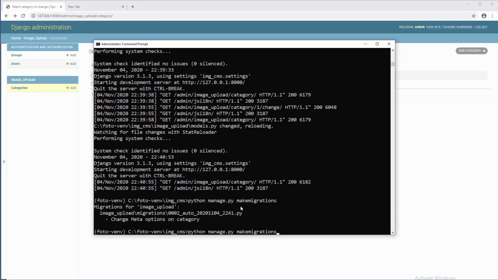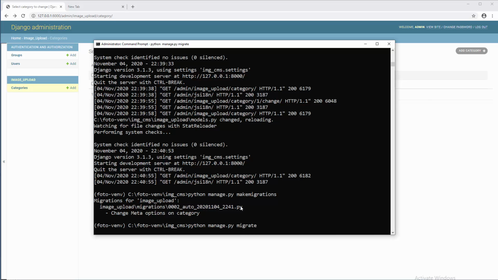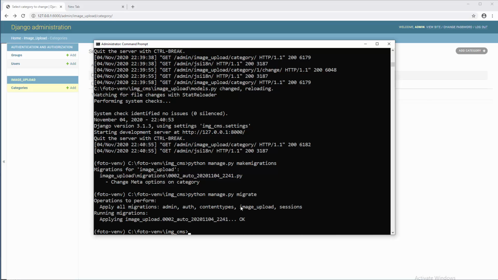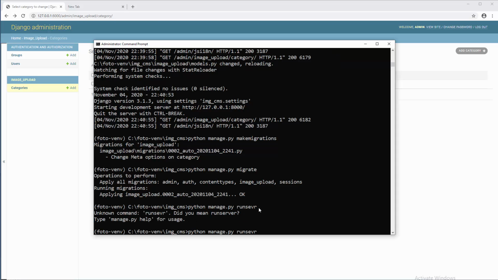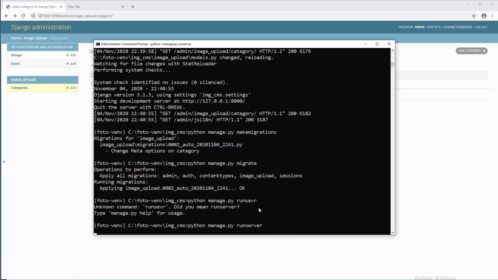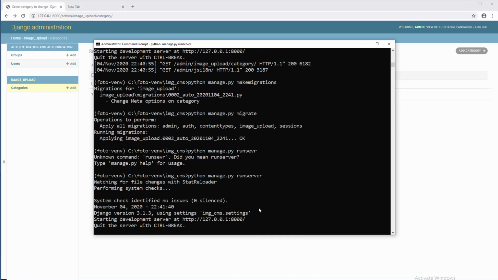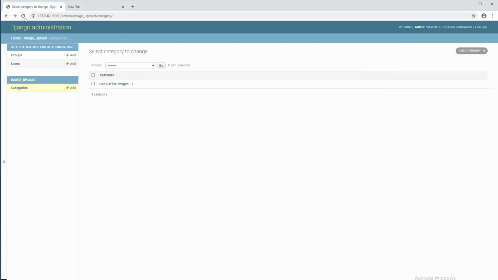And let's type migrate here. There you go. Okay, so let me run that thing again. Run server. There you go. And let me check that one more time.